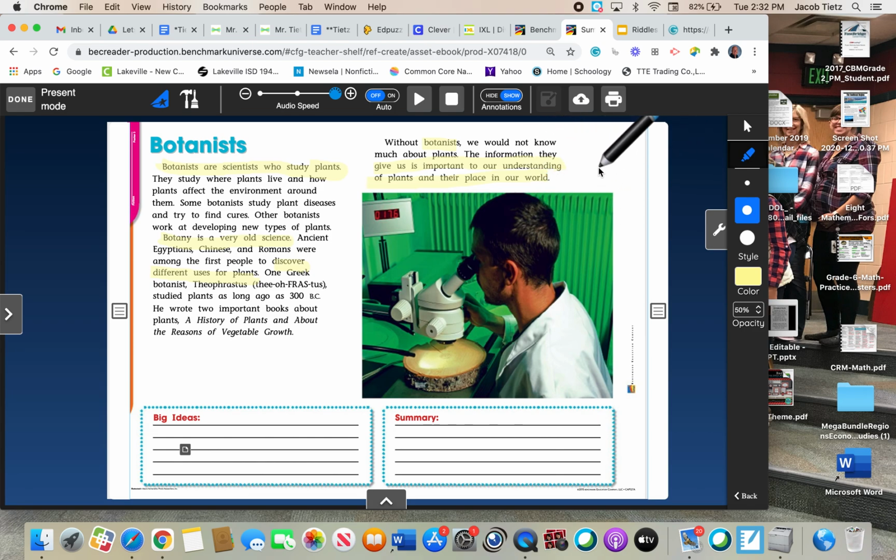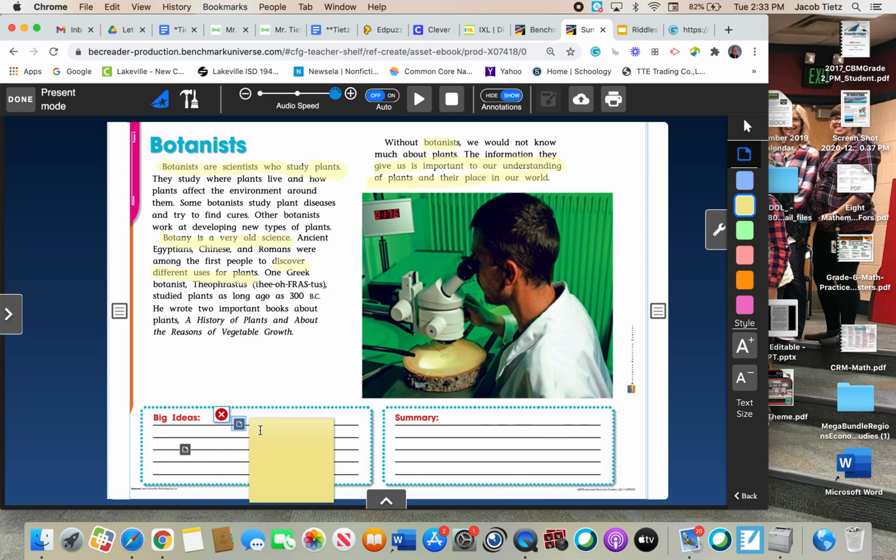So what I want to do now is take these big ideas and put them down in the box where it says big idea. Okay, so let's turn off the highlighter. Let's open this up and I'll use notes since my attempt at using a text box failed miserably yesterday. So let's use yellow. Let's go right here. Okay, here are our big ideas.